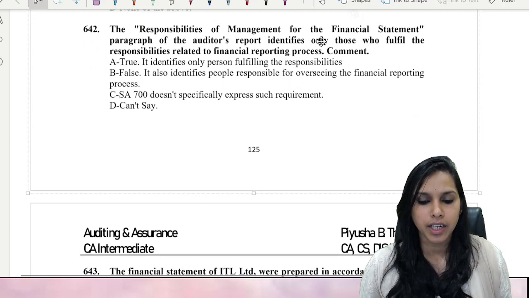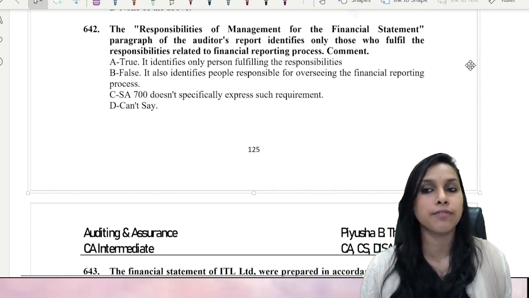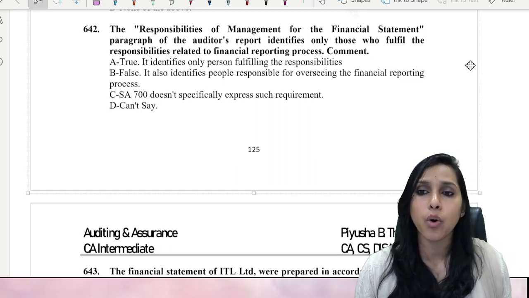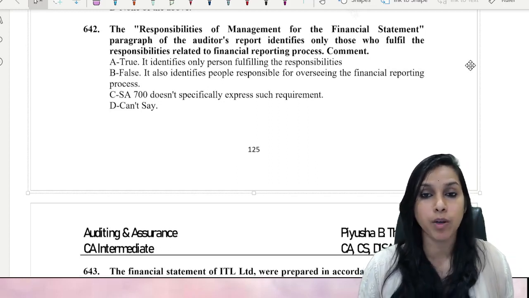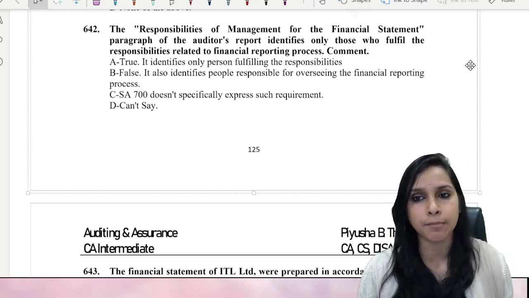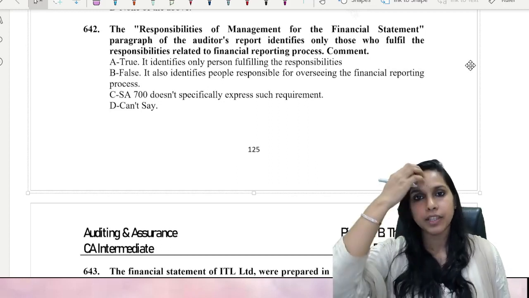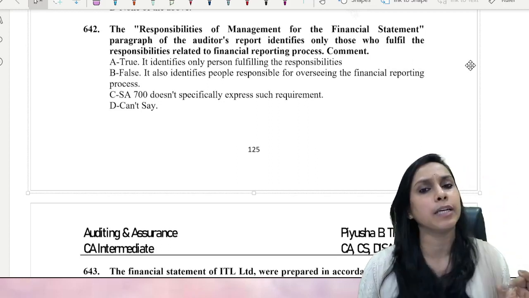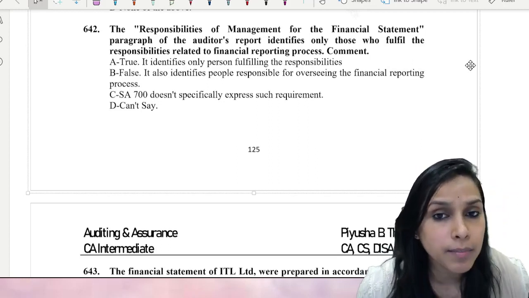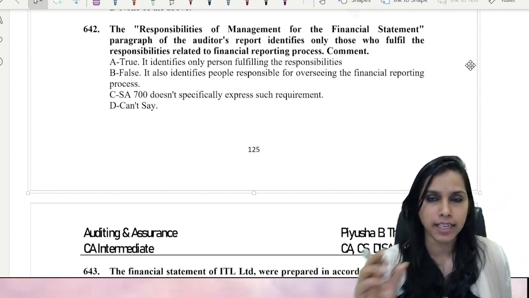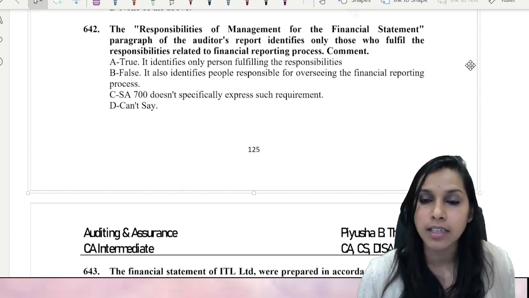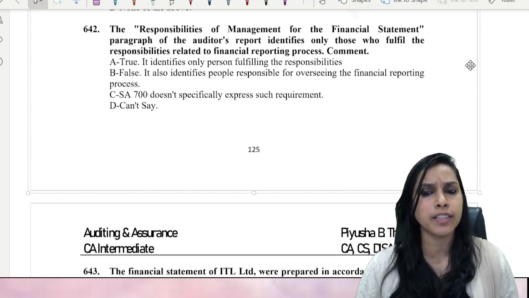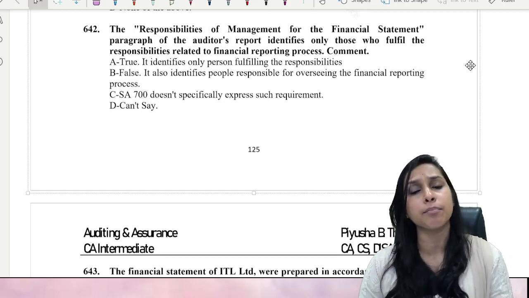642. The responsibilities of management for the financial statements paragraph of the auditor's report identifies only those who fulfill the responsibilities related to the financial reporting process. Comment. So what does this point specifically speak about? It says that the responsibilities of management paragraph in the auditor's report identifies only those who fulfill the responsibilities related to the financial reporting process.